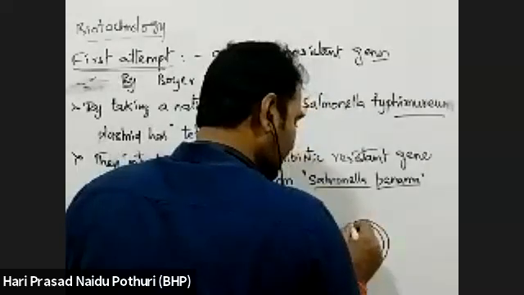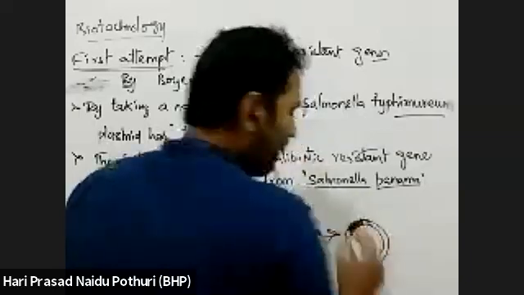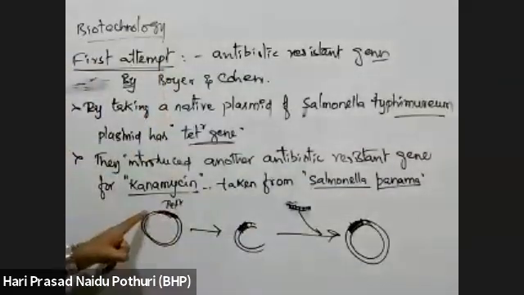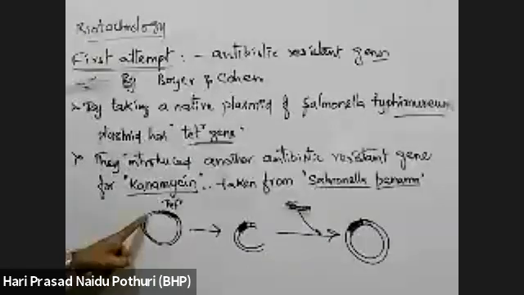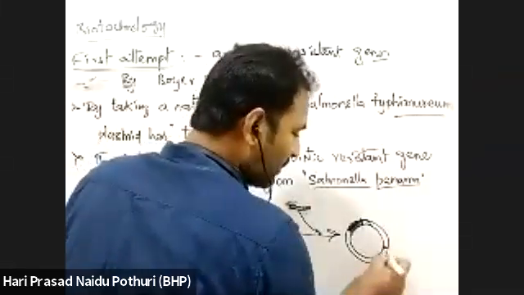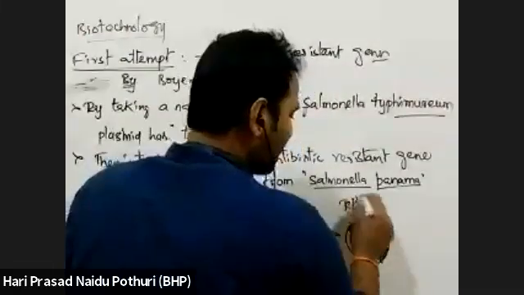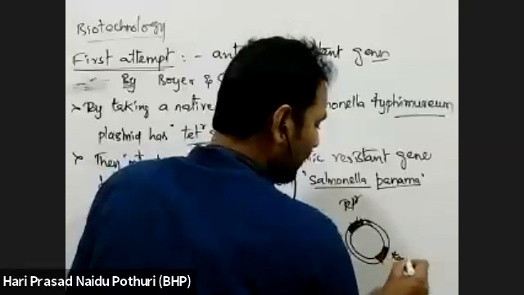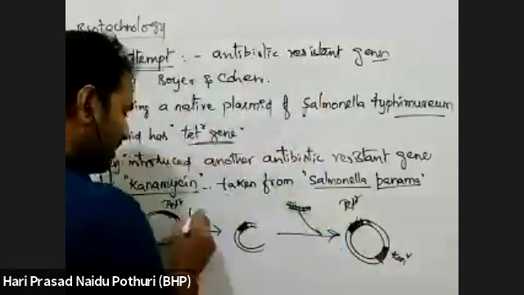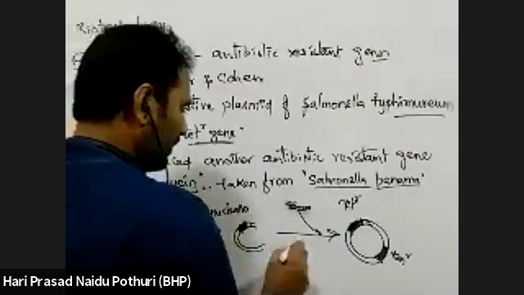When this plasmid sealed back again, natively it has the tetracycline resistant gene. When another gene was introduced and it was sealed back, now it has the tetracycline resistant gene and the kanamycin resistant gene both. This step was done by using endonuclease.